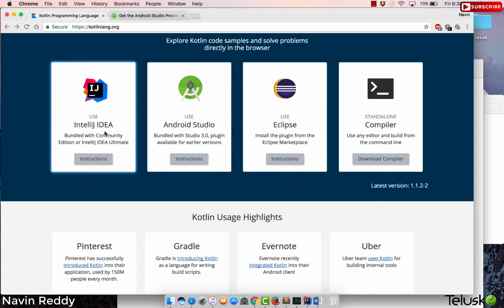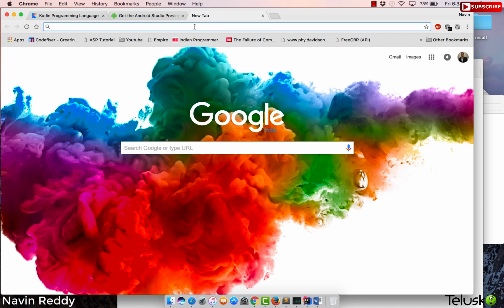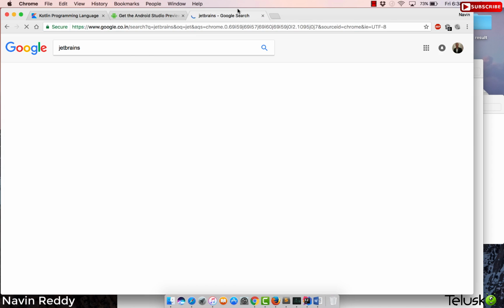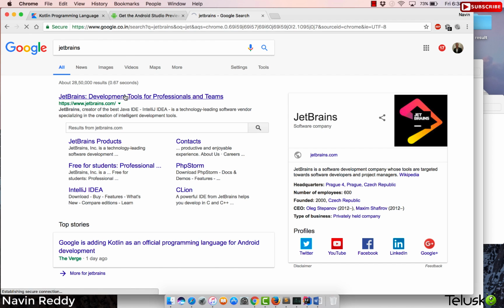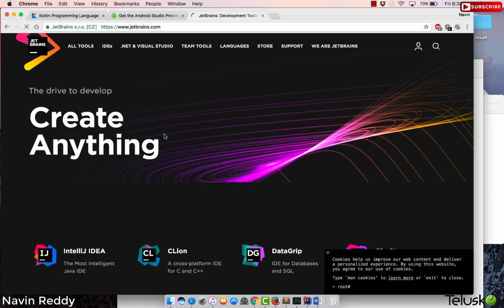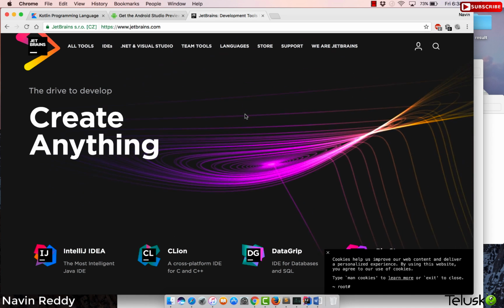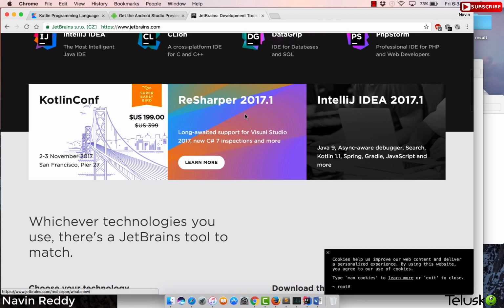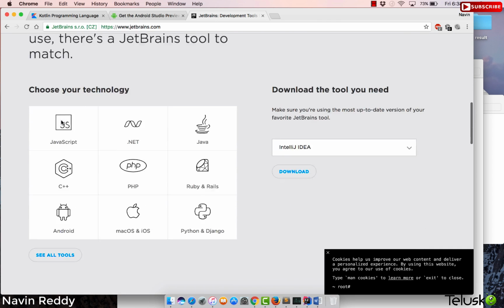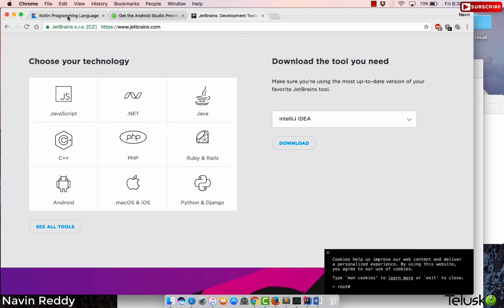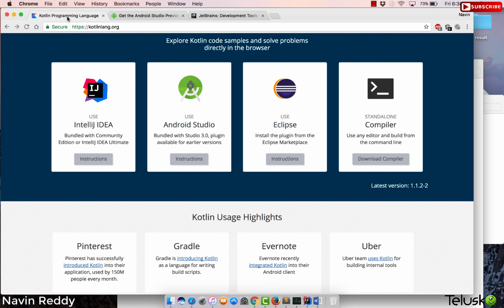Now, the reason IntelliJ is the preferred IDE for Kotlin is that both the language and the IDE are made by the same company, called JetBrains. I don't know if you have seen that website before, so you can go to the JetBrains website. This is the company that actually made Kotlin and other tools like IntelliJ. In fact, this is a booming company now for developers. They have tools for all these platforms. So Kotlin is also a part of JetBrains.